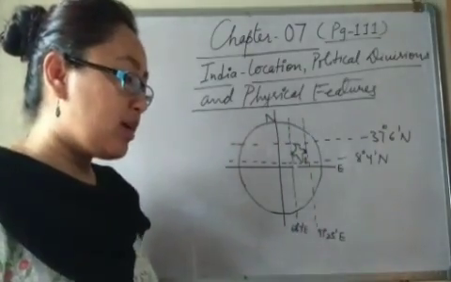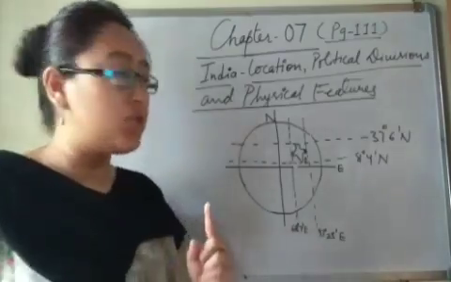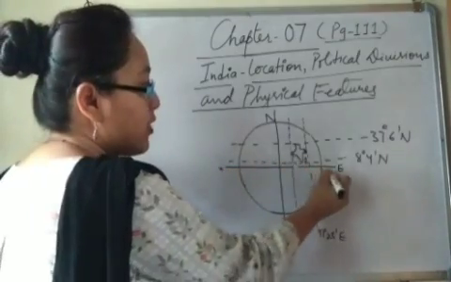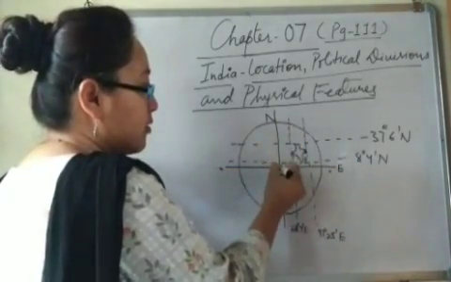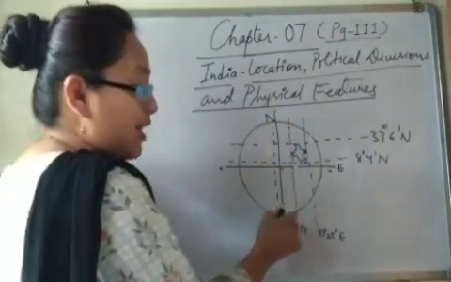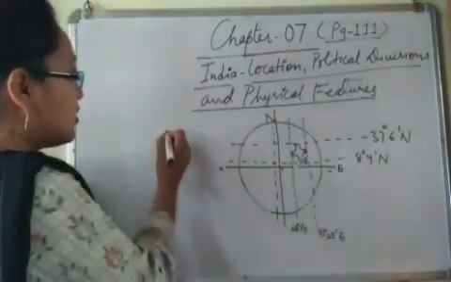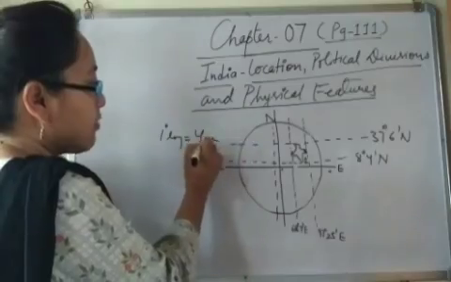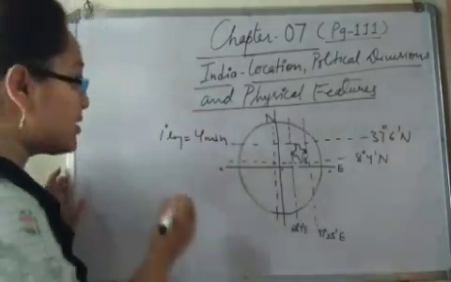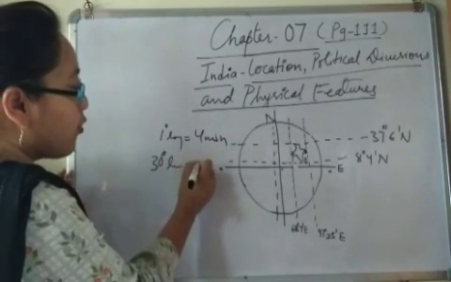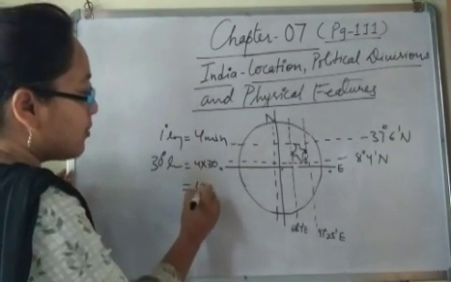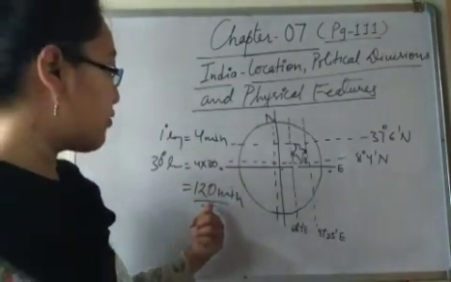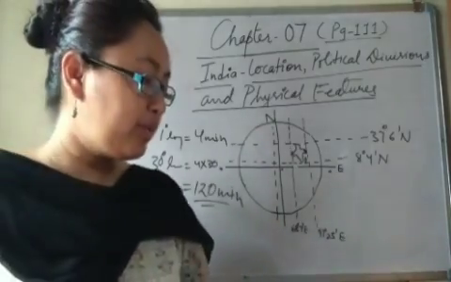Now next, as we know, for every 1 degree of longitude after 0, there is a difference of 4 minutes. This is the standard form. So for 30 degrees of longitude, that means 4 into 30, a difference of 120 minutes.